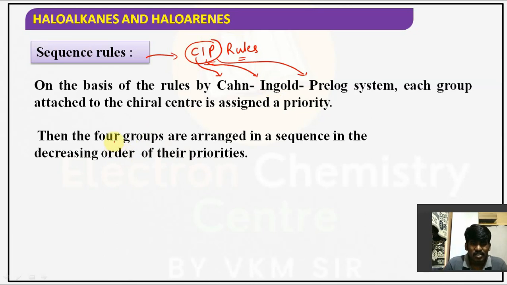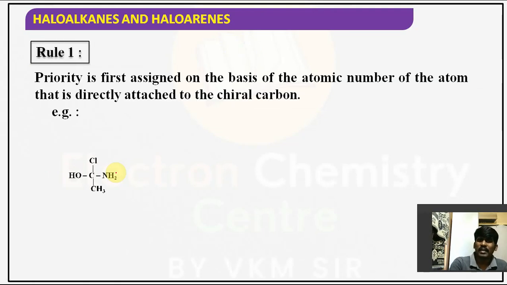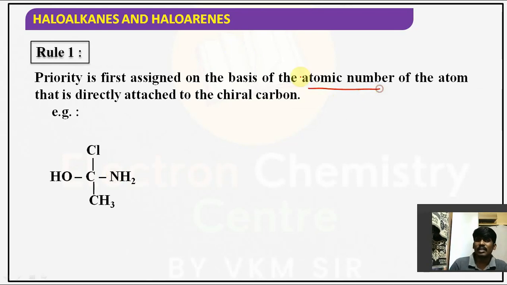Here, as you know, guys, a chiral carbon has 4 groups, and those 4 groups are arranged in the decreasing order of their priorities. Let's talk about those priorities now. How to give the priority? First of all, guys, priority should be given based on the atomic number.